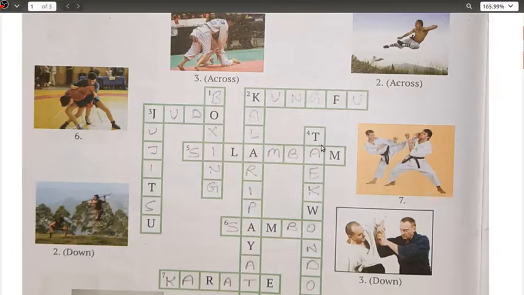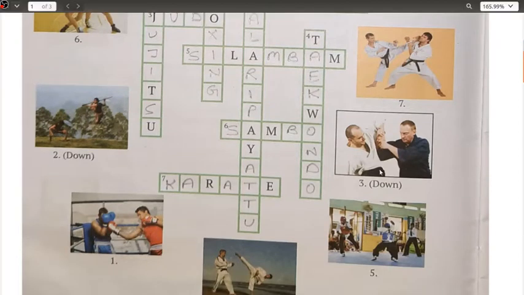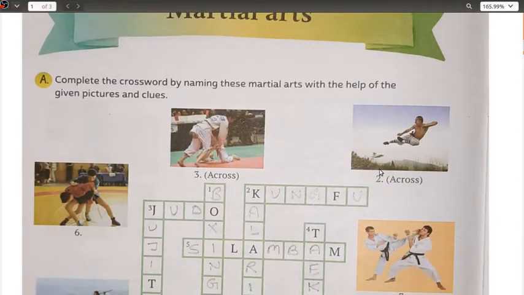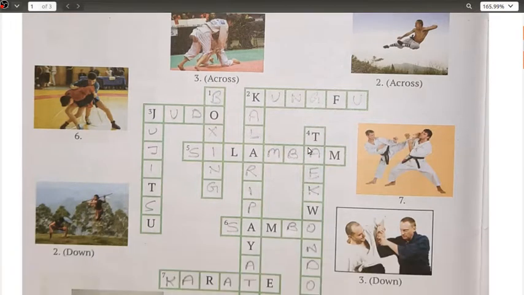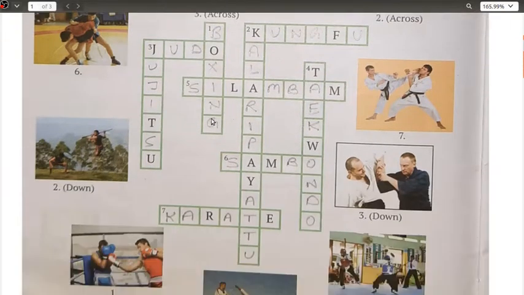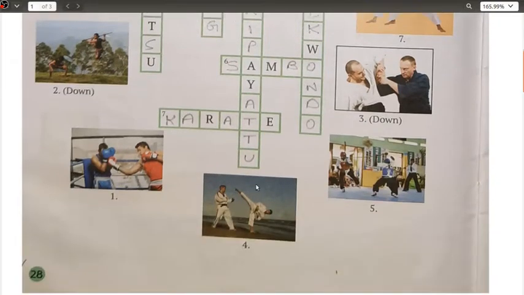Then it is your number four, that is your Taekwondo. Taekwondo is this one. I'm sure for this one. Or this can be Karate as well. Taekwondo can be this one as well, or most probably it is that one. No. Okay, this one is across. Now see, down, this is the third down, this is the fourth down, this is your Taekwondo.